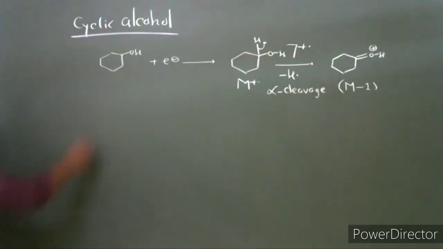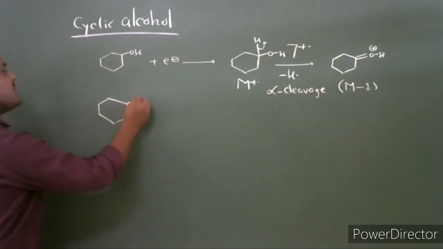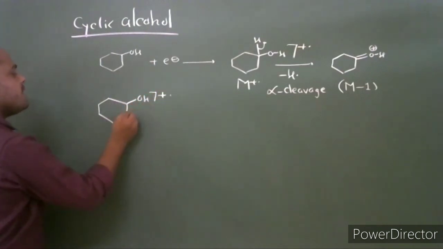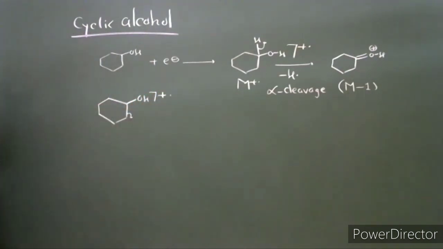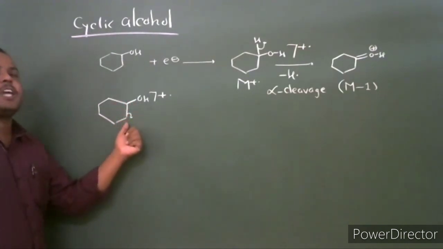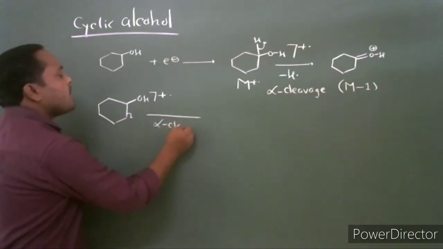Then what is another mode of fragmentation? Another mode of fragmentation in cyclic alcohol is again alpha cleavage. The bond next to the hydroxy group undergoes alpha cleavage. It is another way of alpha cleavage.